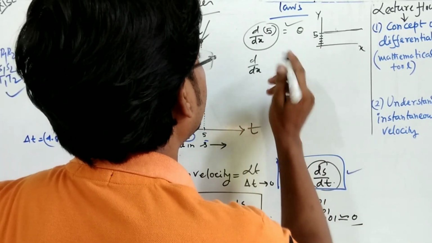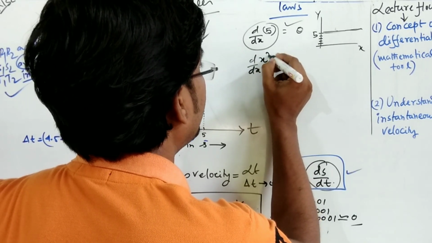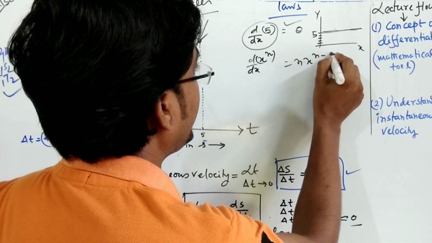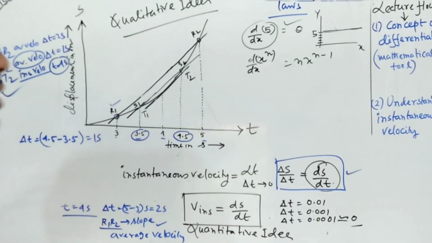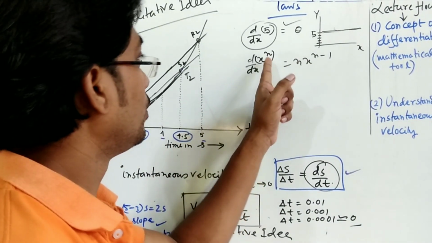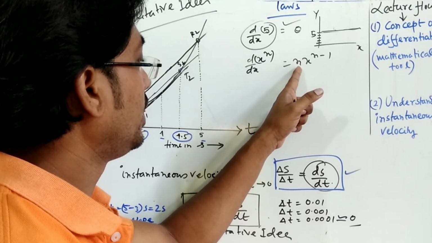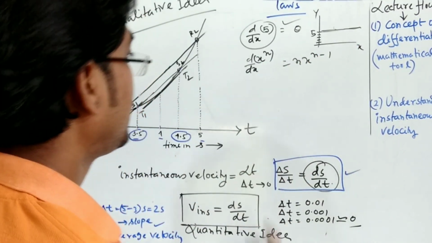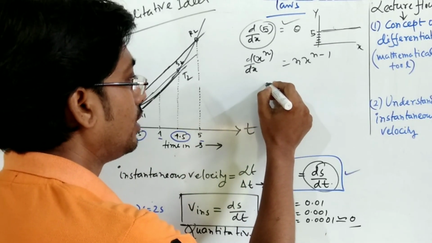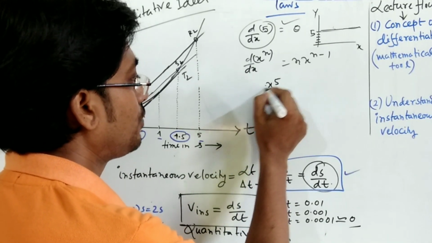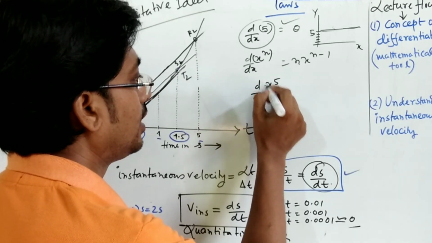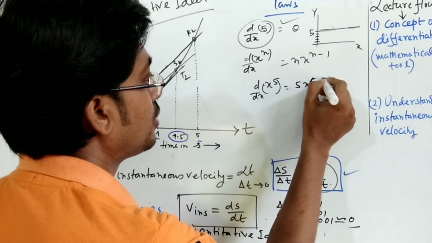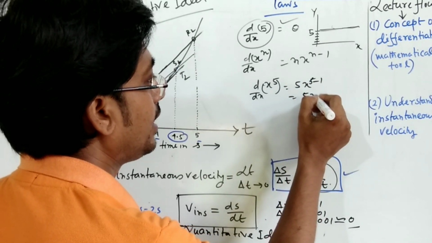And the next formula is d by dx of x to the power n. It will be n x to the power n minus 1. So the power will come in front and the power of x will be decreased by 1. That is the formula. So if we have x to the power 5, then d by dx of it will be 5 x to the power 5 minus 1, that is 5 x to the power 4.